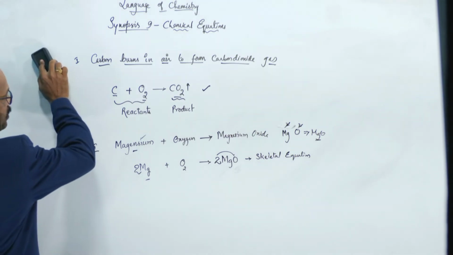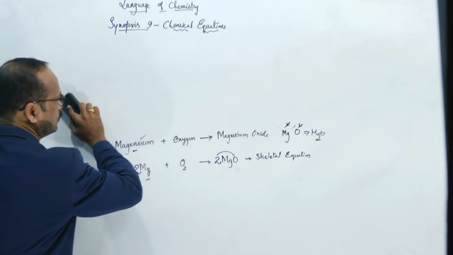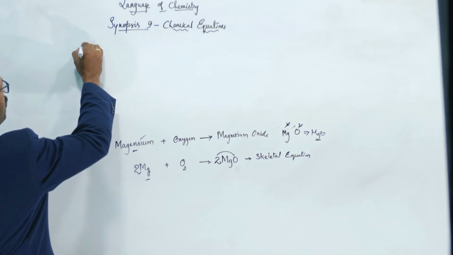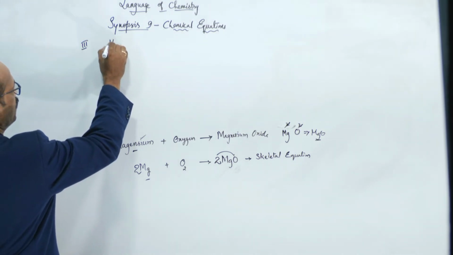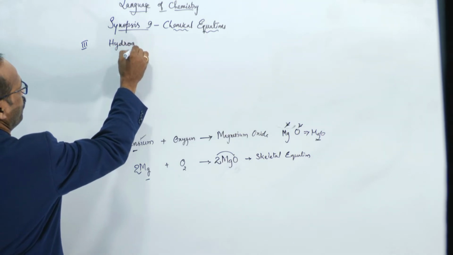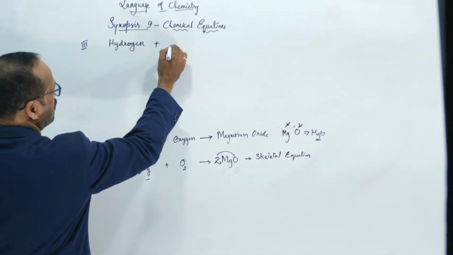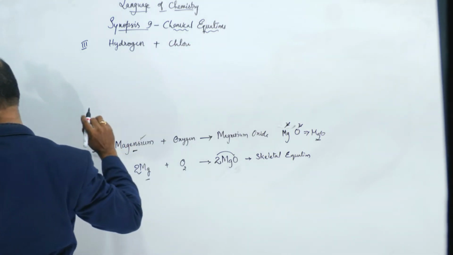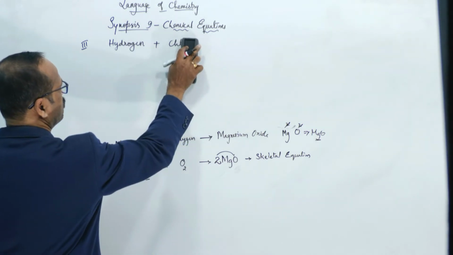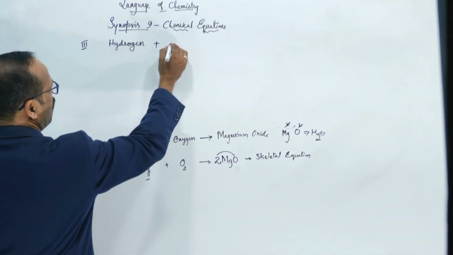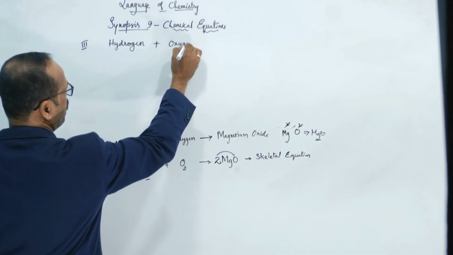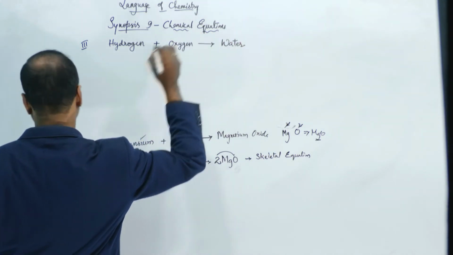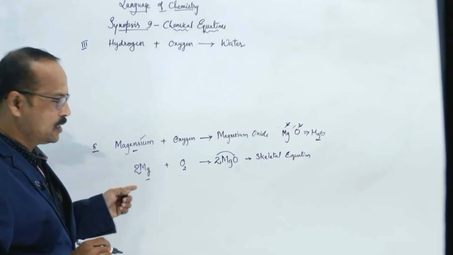Okay. Here I'll write the third equation, some other equation. So now see, the third equation I am writing is hydrogen plus oxygen to form water. Right. Is this what you copied?